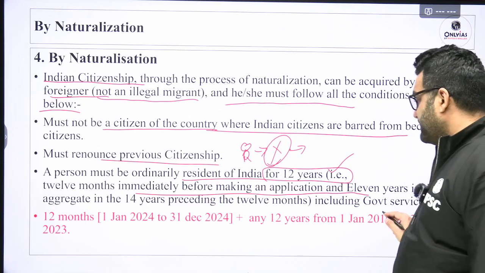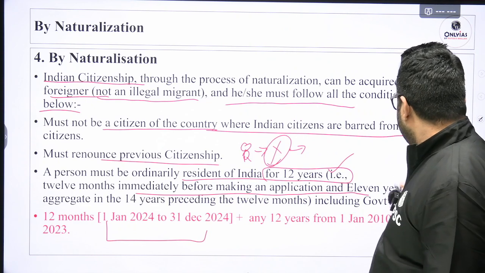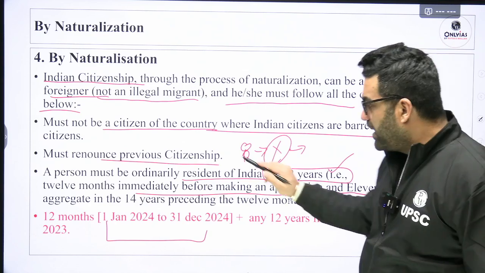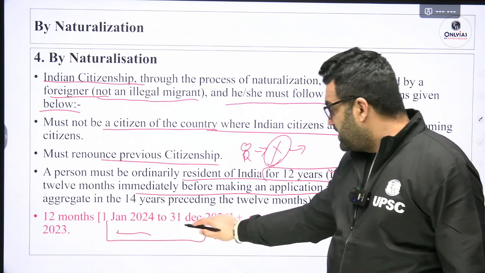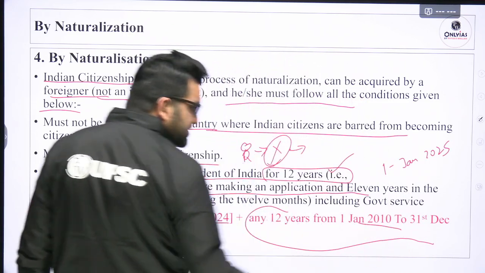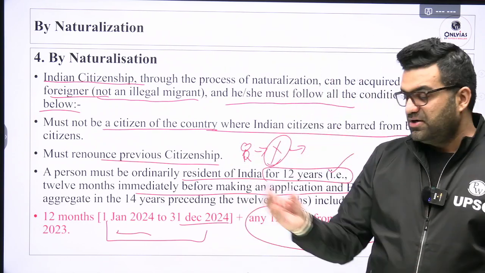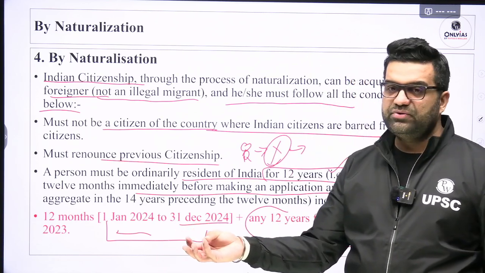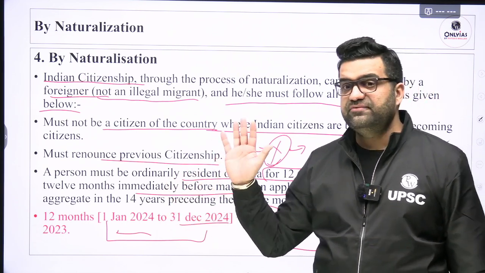Now I have kept an illustration here. 12 months consecutively. If a person is making an application on 1st January 2025, he should have at least stayed in India from 1st January 2024 till 31st December, plus any 12 years from 2010 to 31st December 2023. 1st January 2010 till 31st December 2023 is 14 years.